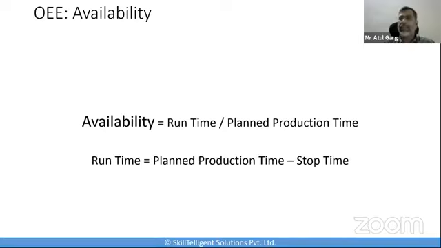Or there can be planned stops, like a product changeover, a maintenance already planned on a particular machine, or a part that has to be replaced as part of continuous running. All these stops have to be deducted from the overall planned production time. That's what gives us the runtime. So runtime equals planned production time minus all the stop times. So that's the availability.